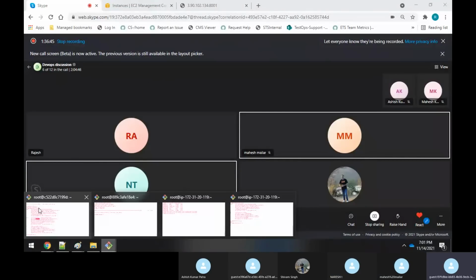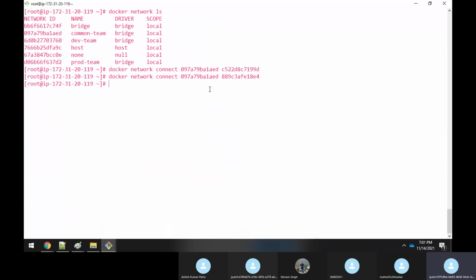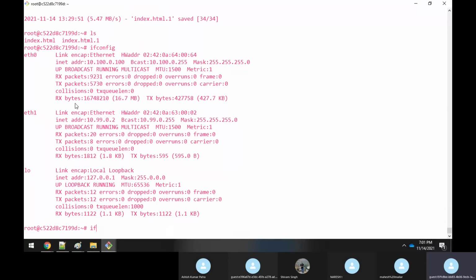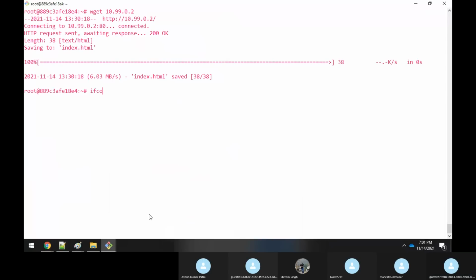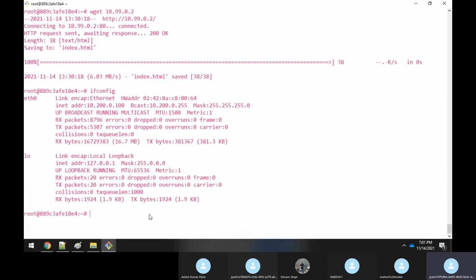Now what is happening? See here, what happened, right? I have connected to this. I can even disconnect. I can use disconnect like this. So if I disconnect it, now you could see that you have got disconnected from that network. See, it is gone now. You had an eth1, now it is gone. Similarly here also. Clear? You have disconnected it.